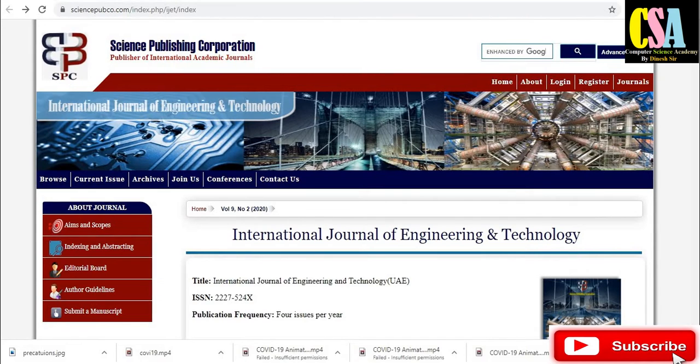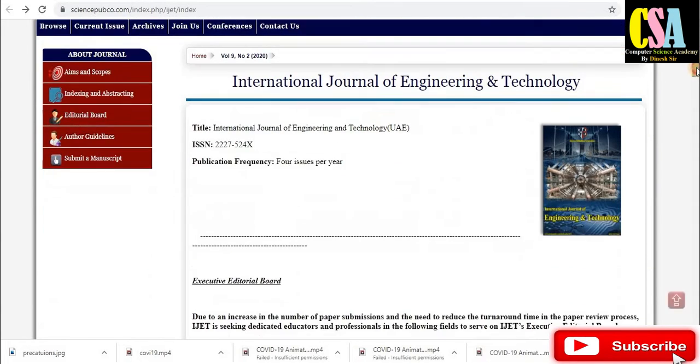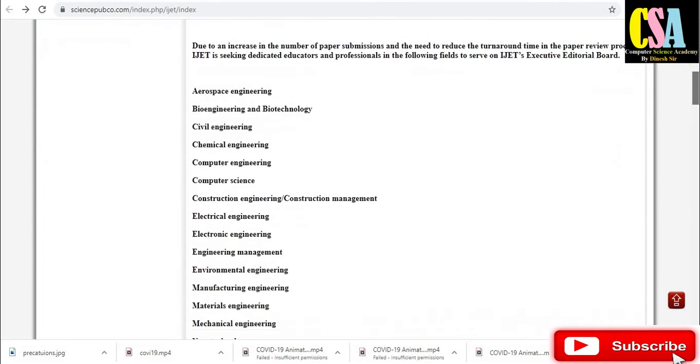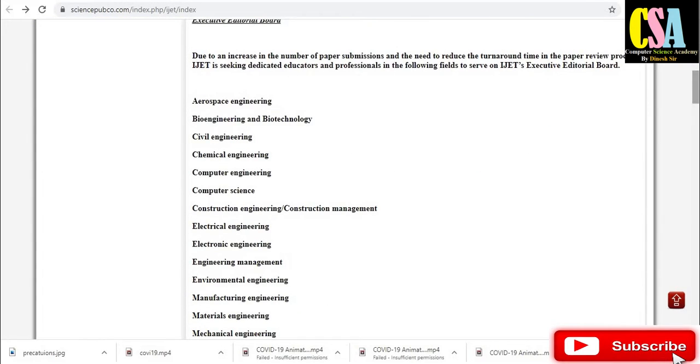Next one is the Science Publication Corporation, International Journal of Engineering and Technology. You can check here the publication frequency, 4 issues per year. So every 3 months papers will be published, and this is the scope of the areas. All the students belonging to these branches can publish their paper in this reputed journal.